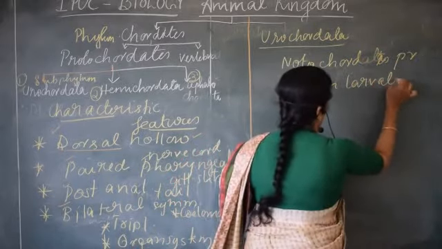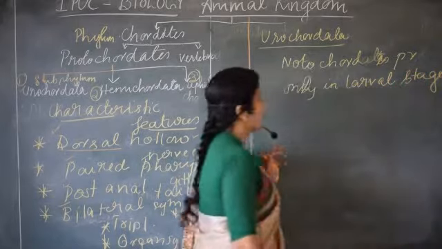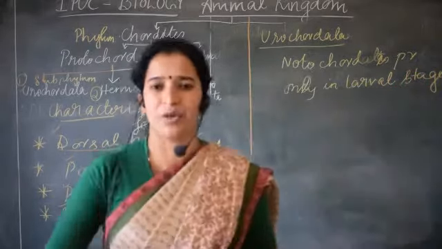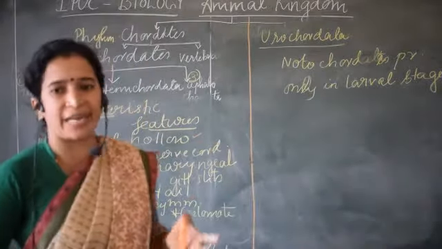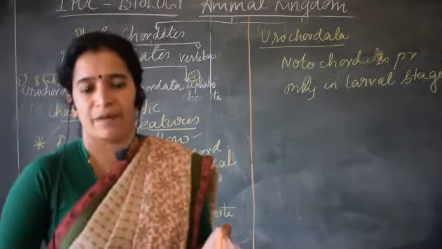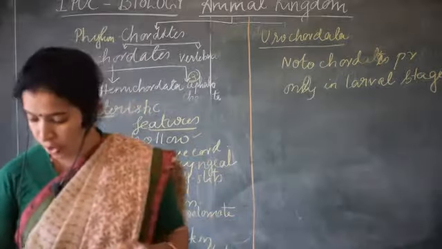When it comes to the adult stage, the tail will be absent, and the notochord will be absent. The notochord is present only in the larval stage, not throughout their life. So that's why it is placed differently and named urochordata.